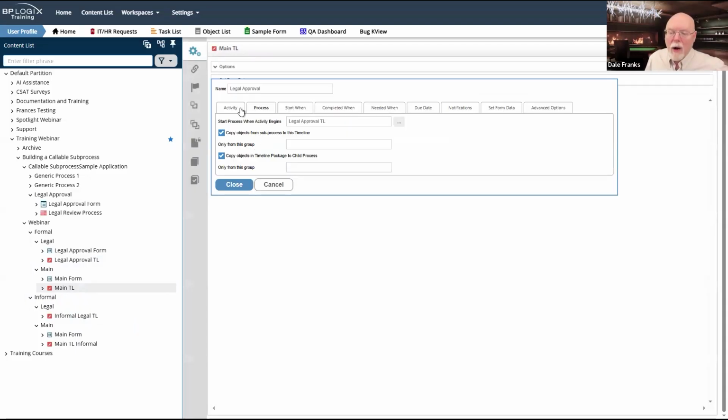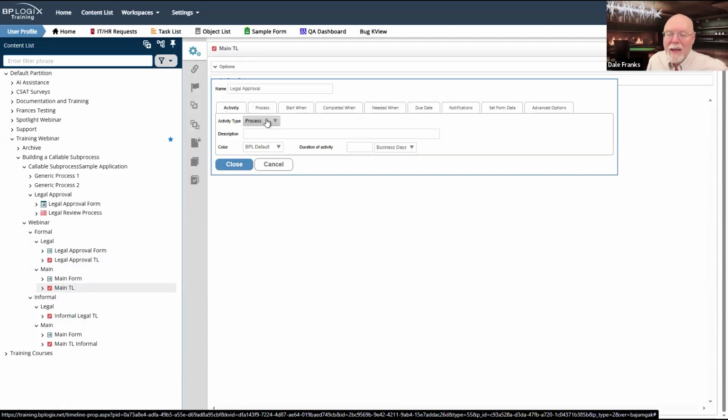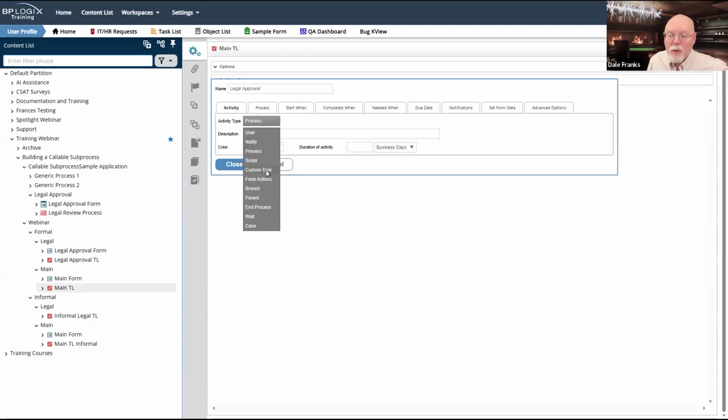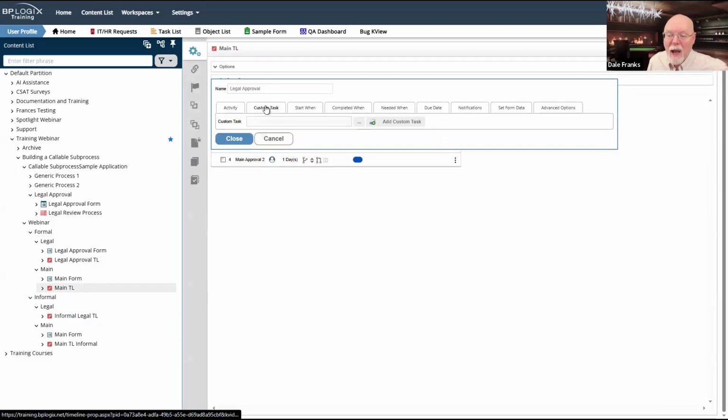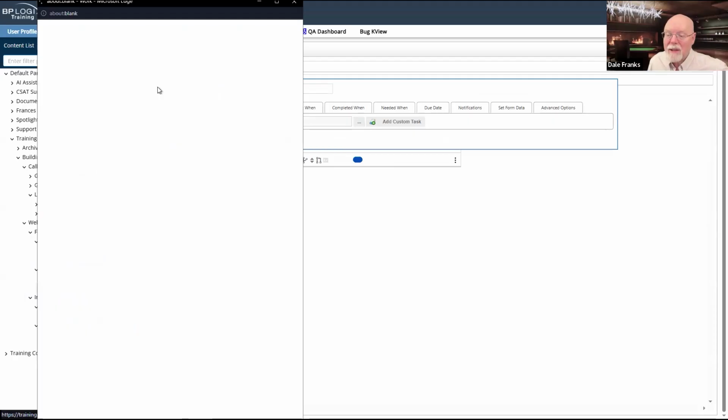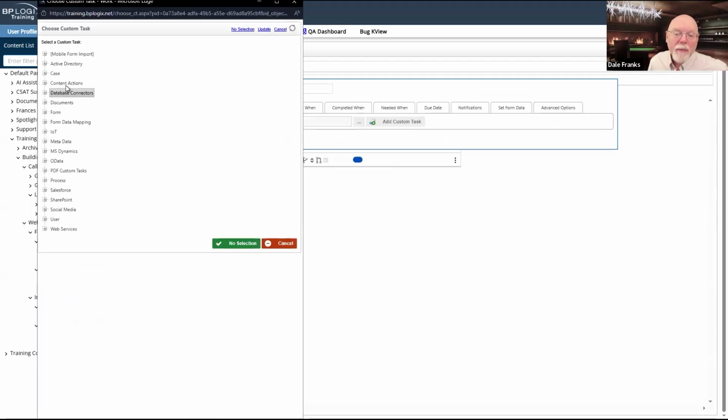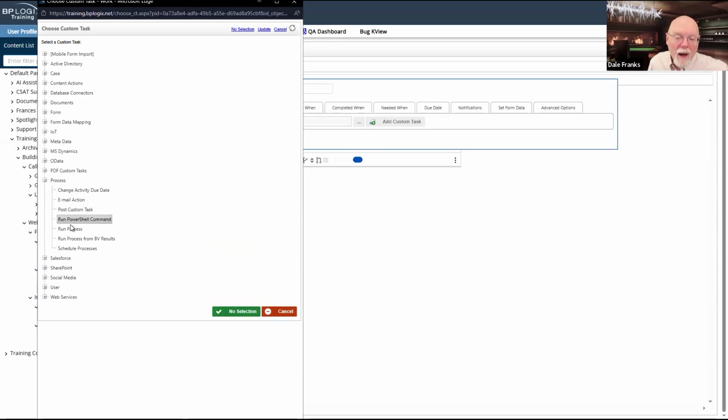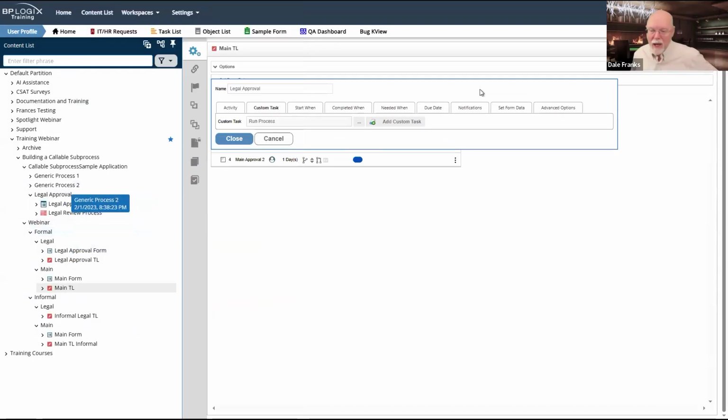Instead of running a process task, I can, in fact, run a custom task, and for my custom task, I can run the run process custom task.